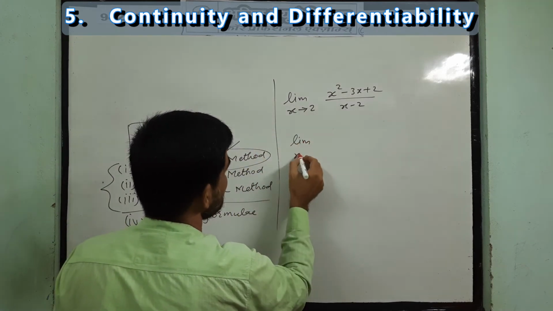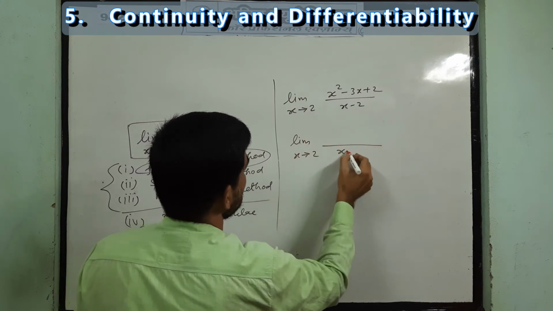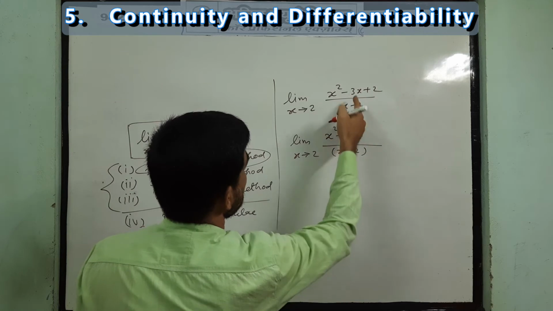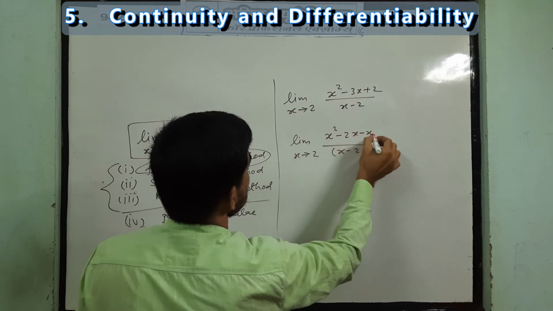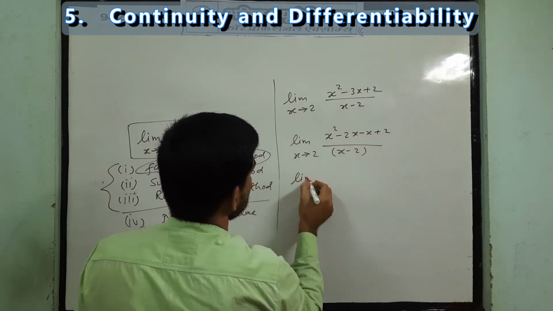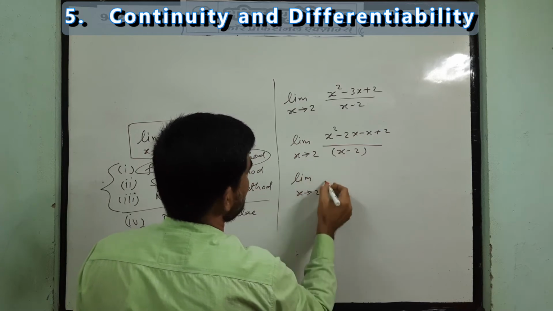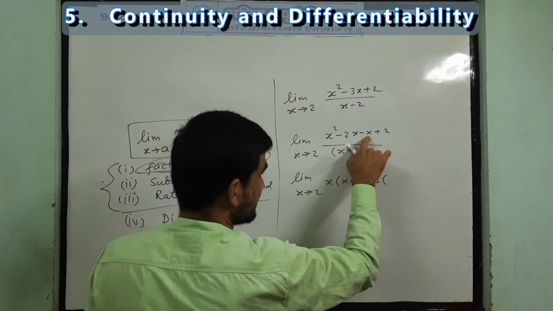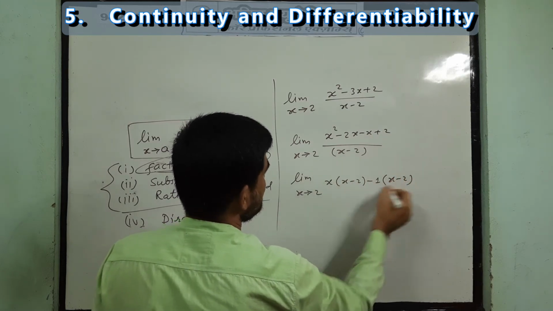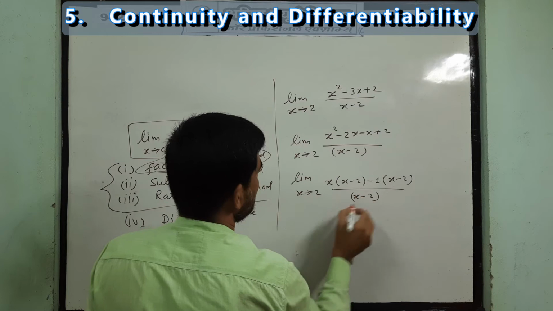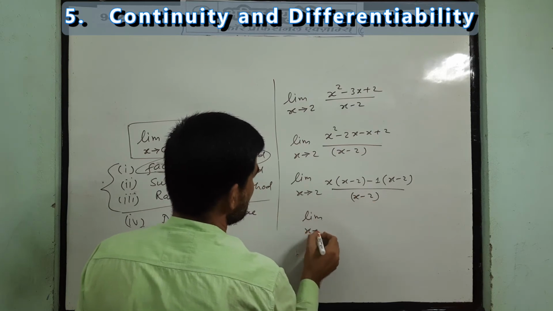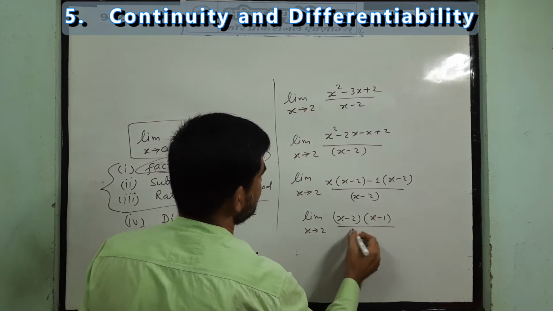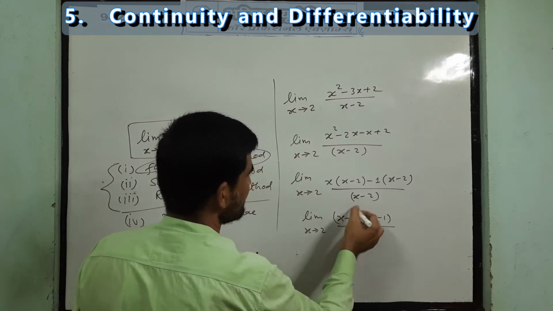When you factorize, we get x common, x minus 2, and here we can take 1 with minus sign common, x minus 2. We got 2 factors in the numerator, and this one will be cancelled out.